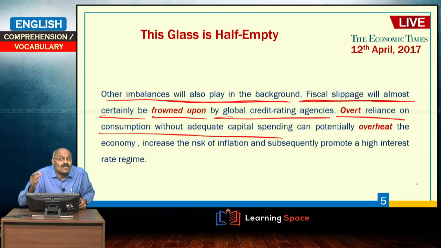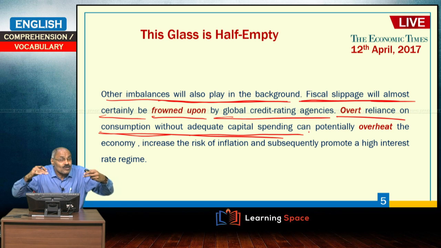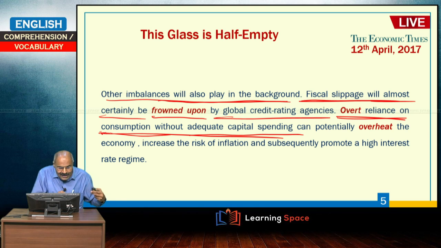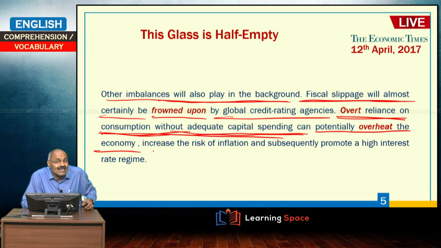Here overt reliance on consumption means more reliance, or you can say open reliance on consumption without adequate capital spending. When we are not spending on capital assets, we are dependent on consumption for GDP growth, and under these circumstances, overt reliance on consumption without adequate capital spending can potentially overheat the economy.